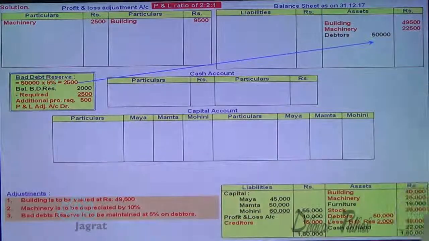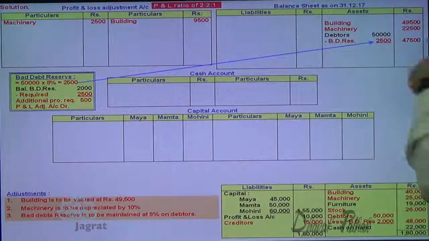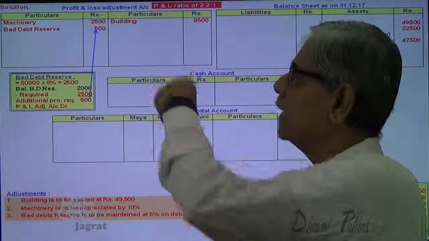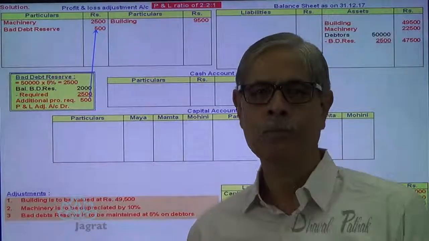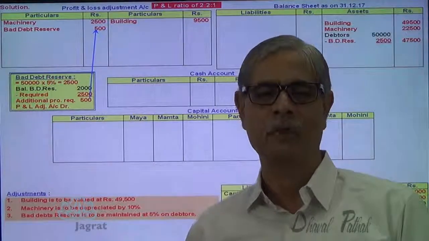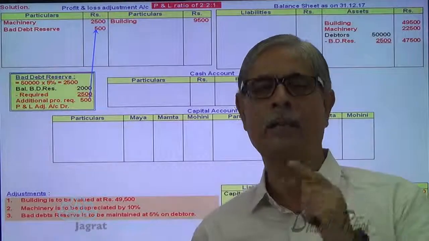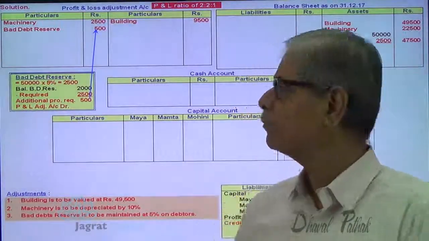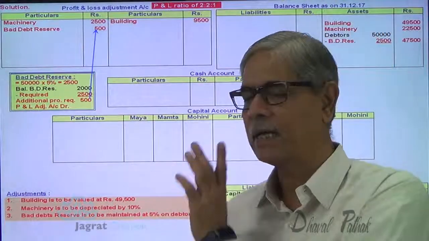So this is how 2,500 are deducted from the debtors, and this 500 additional provision required is debited to profit and loss adjustment account. So if you debit 500 to profit and loss adjustment account, the total bad debt provision will work out to be 2,000 plus 500, 2,500, which is being required as per the adjustment.